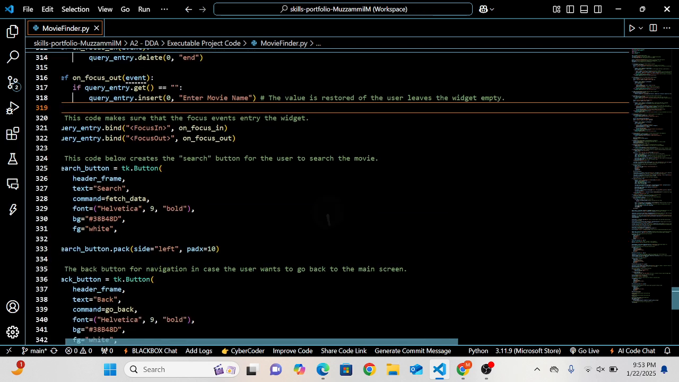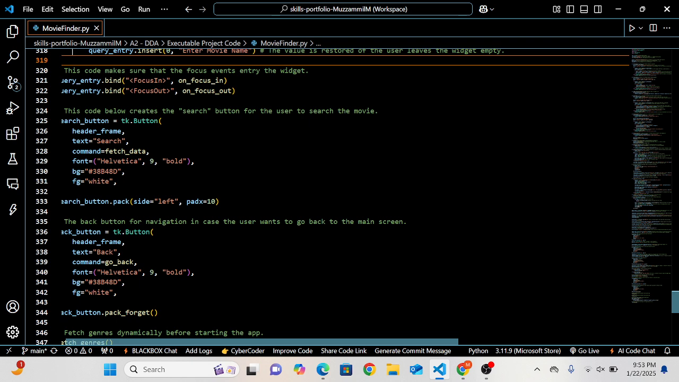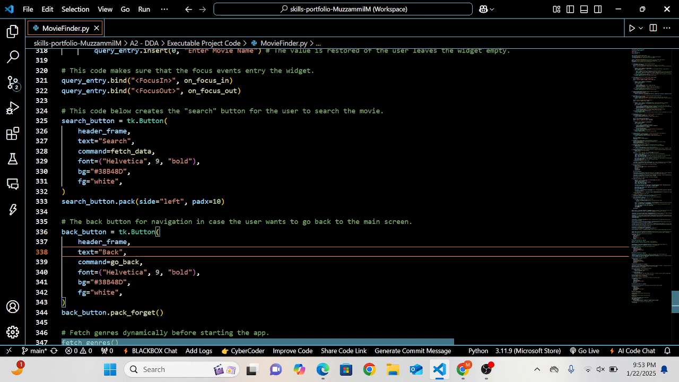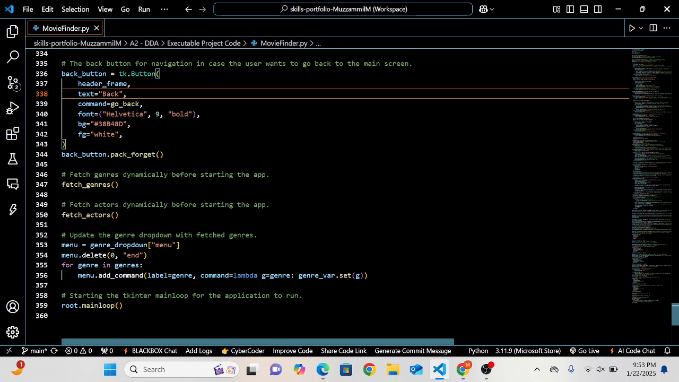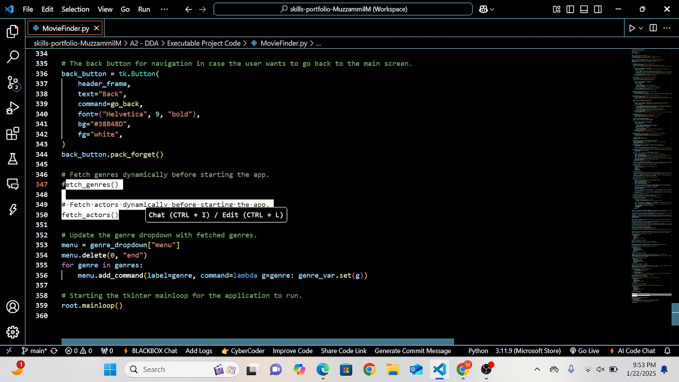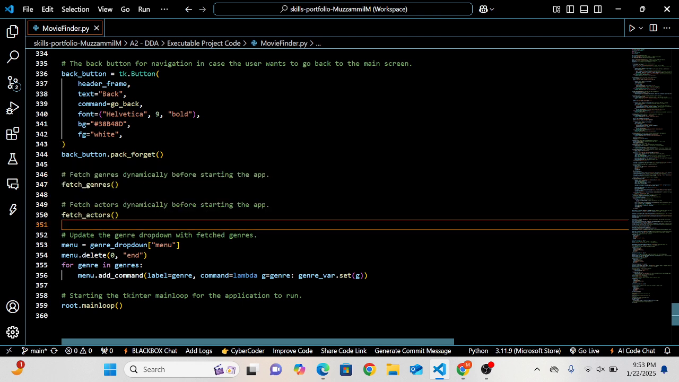Now this set of code below over here, from the back button to the search button, is the creation of the search and back button for users to navigate through the application. And lastly, these sets of code are fetching the genres and actors dynamically before the start of the application. So over here, fetch actors and fetch genres. This is how the genres and the actors are dynamically being fetched from the website through the API key into my application for it to appear once the user uses it.